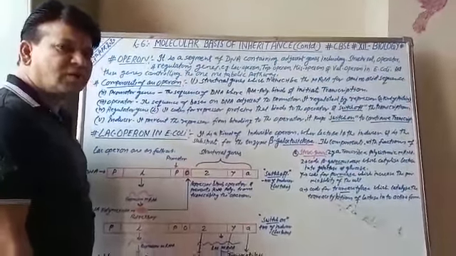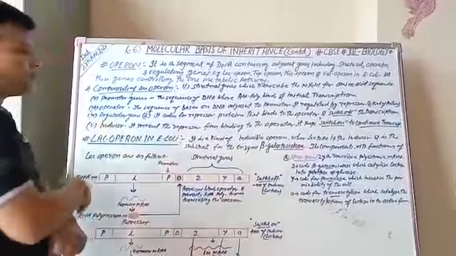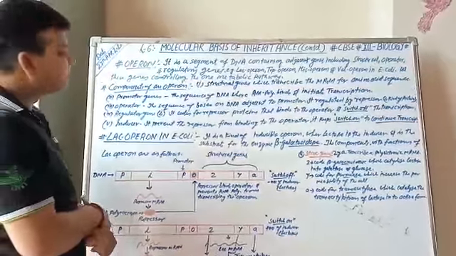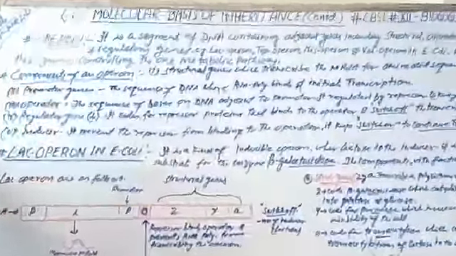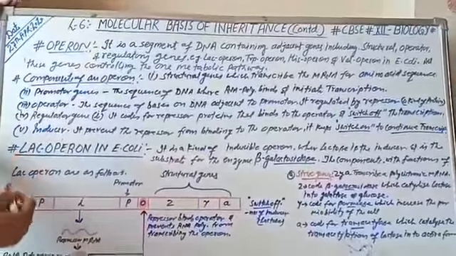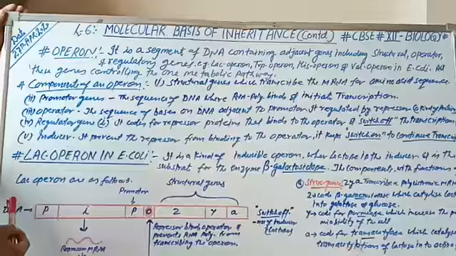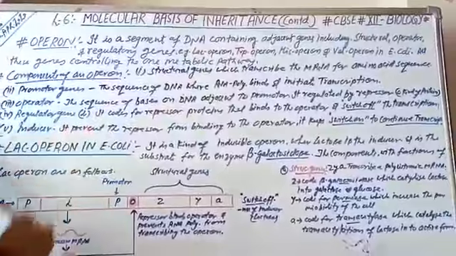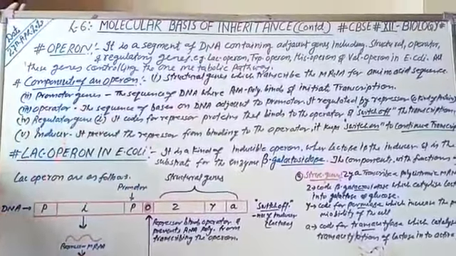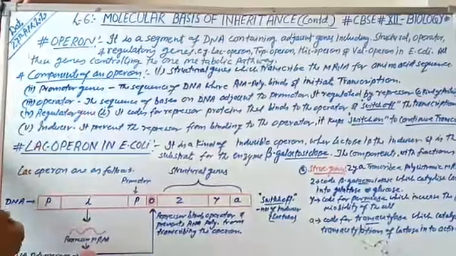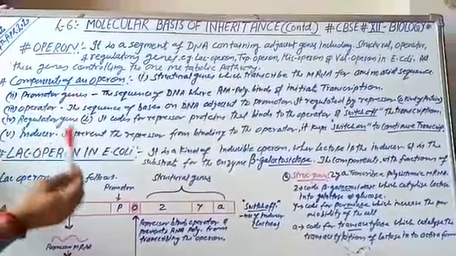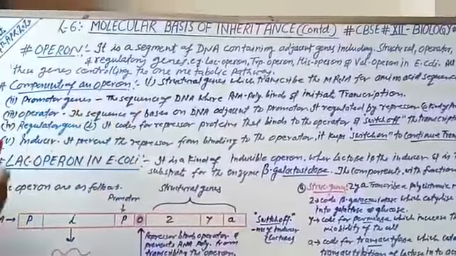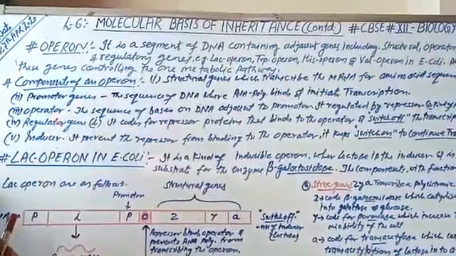Good morning, students. Today we discuss the important topic of the molecular basis of inheritance, class 12th biology, operon. Just try to understand about the operon in very simple language. Operon is a segment of DNA containing adjacent genes, including the structural genes, operator and regulatory genes. For example, lactose operon, tryptophan operon, histidine operon and valine operon in E. coli. Actually, all these genes control one metabolic pathway.